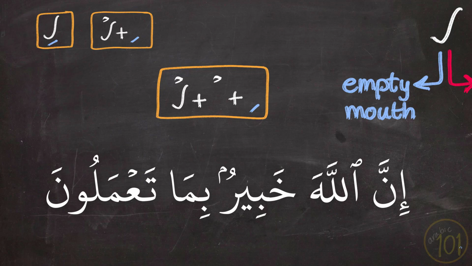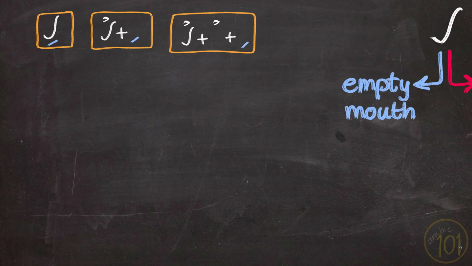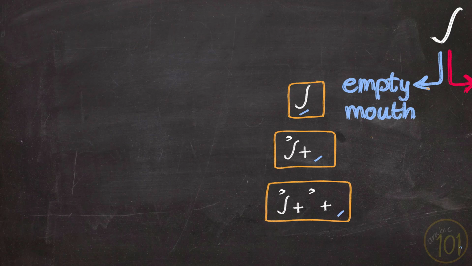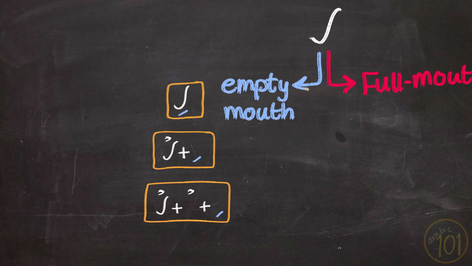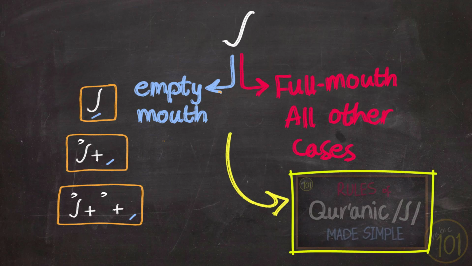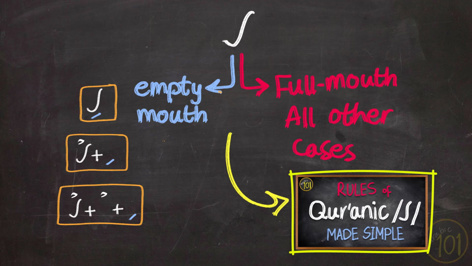So if the ra has kasra, or it has sukun and the letter before it has kasra, or if it has sukun and the letter before it has sukun after a letter with kasra, in these cases you pronounce the ra as empty mouth, and in all other cases, you pronounce it as full mouth. If you want to have more examples, you can check out this lesson in which I go a little bit deeper into this topic with many more examples.